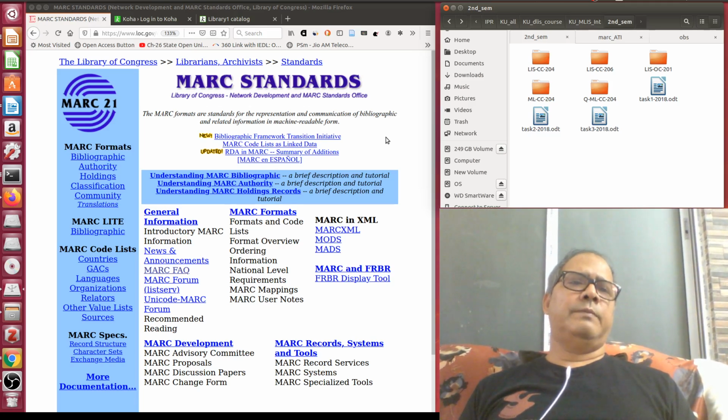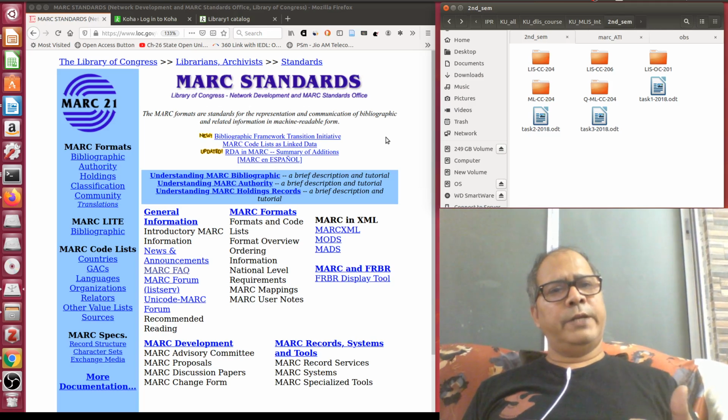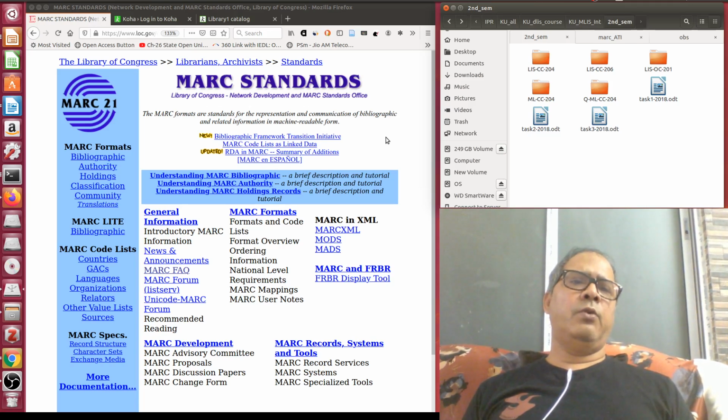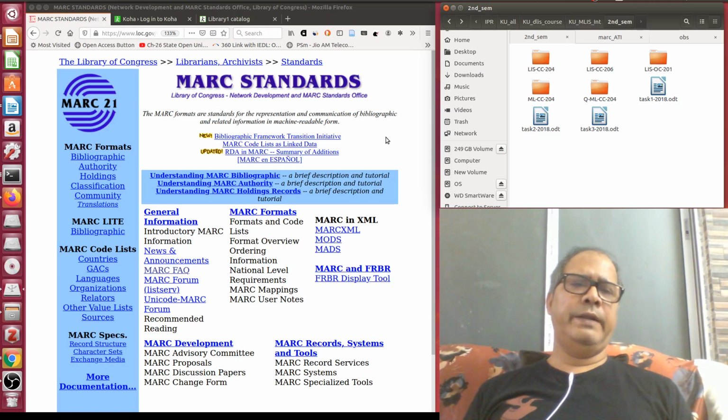So what happened, very quickly different countries came together to form different kinds of MARCs on the basis of US MARC, and that actually went against the objective of a standard. Why do we have a standard? There will be a global set of protocols, and every library will follow that particular protocol. Now what happened with the MARC project? Every country came with their own MARC. Then data export, import, and data interchange became a bit difficult.